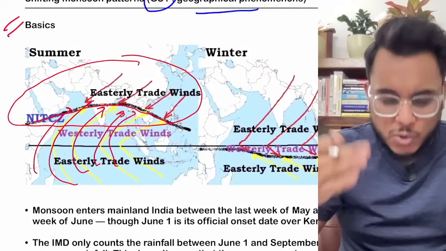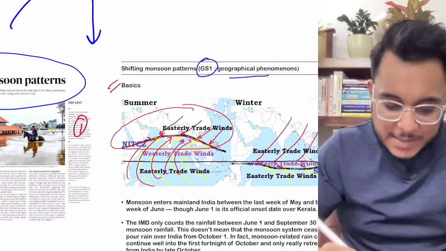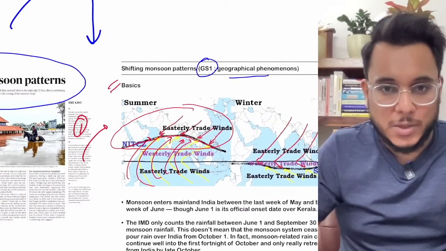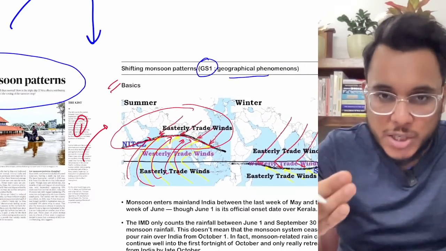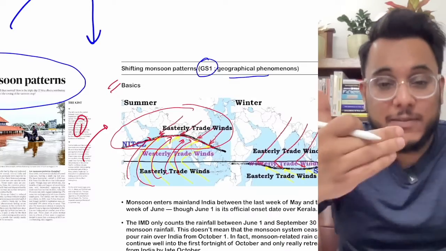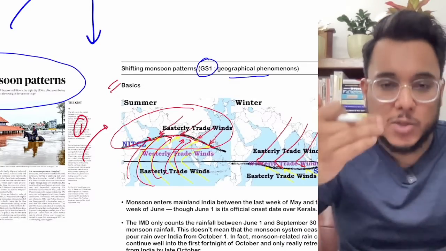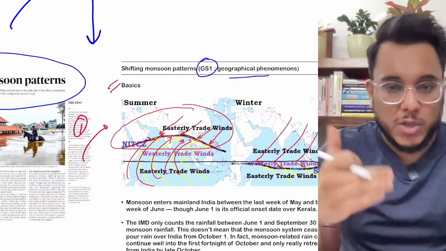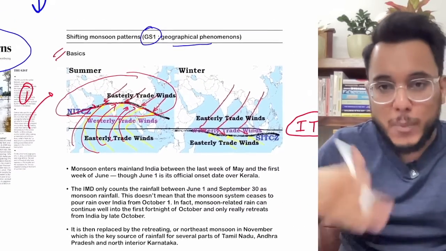So what is the monsoon? Monsoon, number one, is the shifting of the ITCZ towards the north. As this convergence zone shifts toward the north, it attracts the winds towards it. It attracts the winds towards India, and these winds carry the moisture, so it rains. Okay, so the monsoon starts.